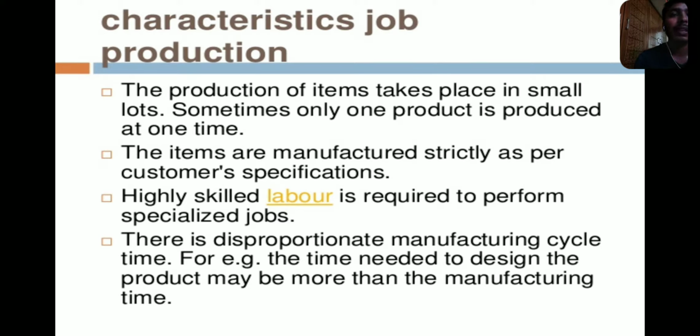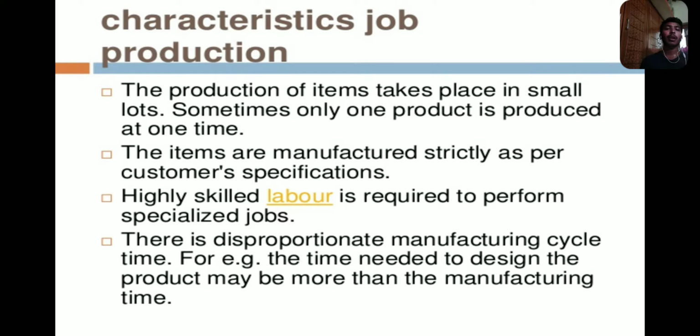And what are the different characteristics of job production? The production of items takes place in small lots. Sometimes only one product is produced at one time. We take the customer requirement, and his order is only one product, which should be delivered only one time. If we take only one product, it should be completed only one time. So that is job production.